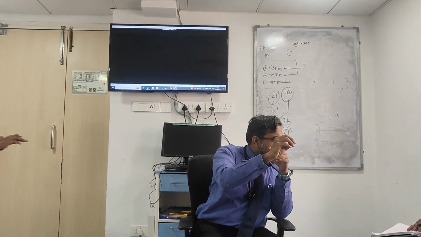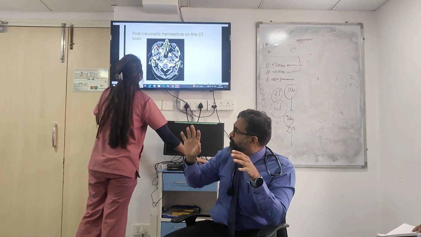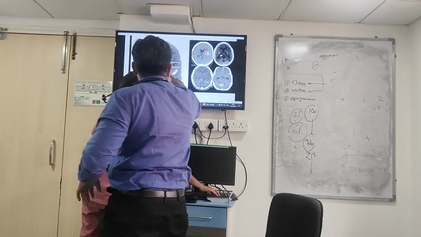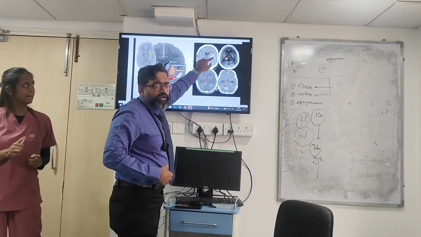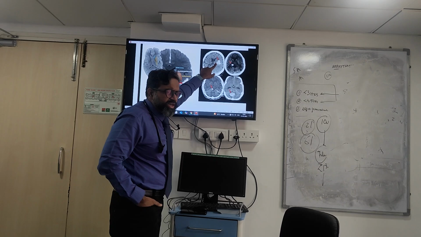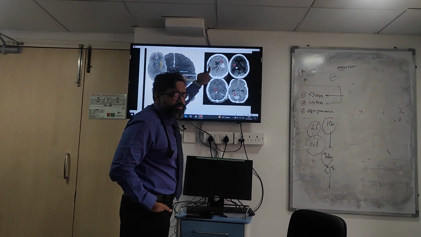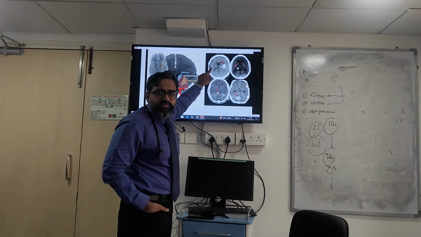Just now we said basal ganglia, we said thalamus, and we said pons. On that figure that she put up, you saw the basal ganglia. That's why the figure is very important to understand where it is. If it is in the cerebrum, it is unlikely to be a hypertensive bleed. For example, if this is where it is, it is a very classical hypertensive bleed because it's in the basal ganglia, in the thalamus. If the same thing would be somewhere here in this corner or somewhere down here, it is unlikely that it is a hypertensive bleed.